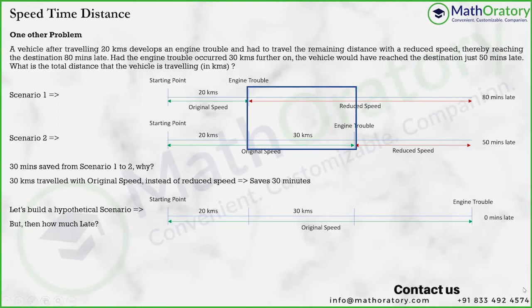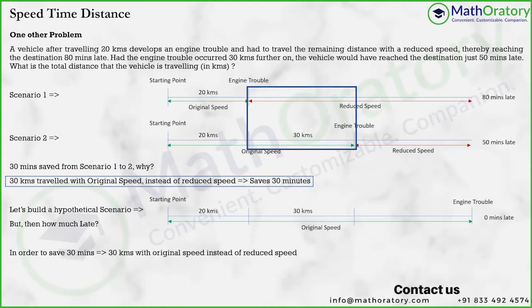So now, if you compare scenario two and scenario one, we already have this data with us. So I'll just mark this again. 30 kilometers traveled with original speed instead of reduced speed saves 30 minutes. So let's keep that data. We already knew that.